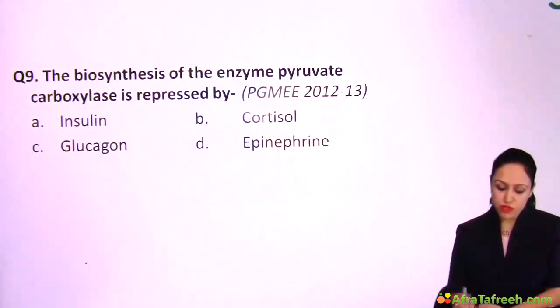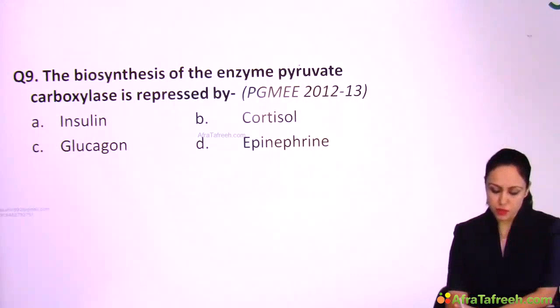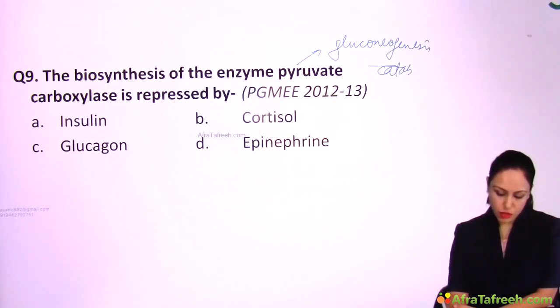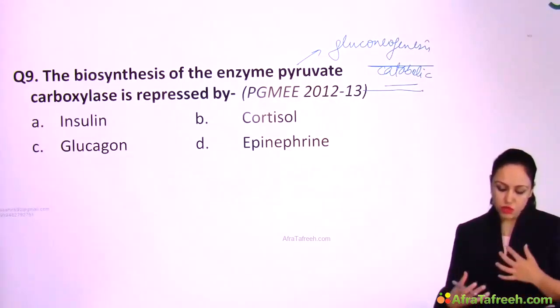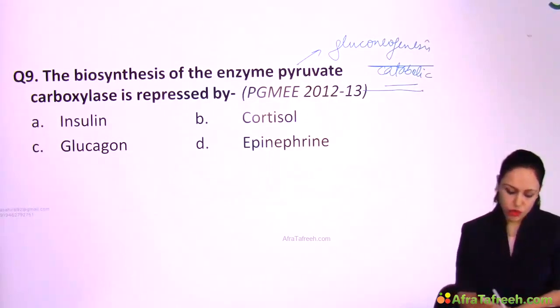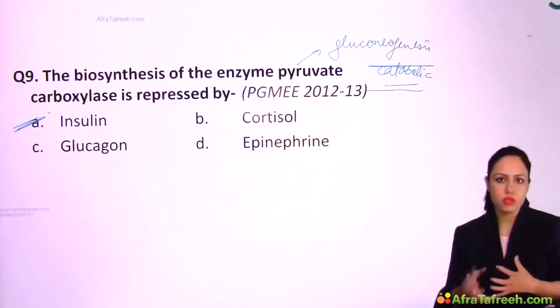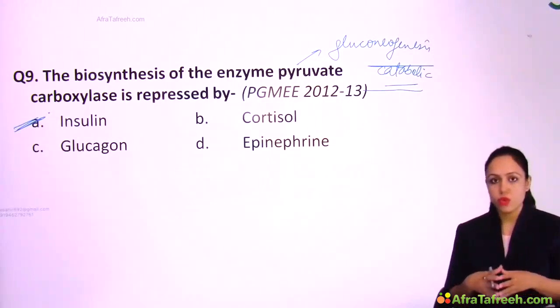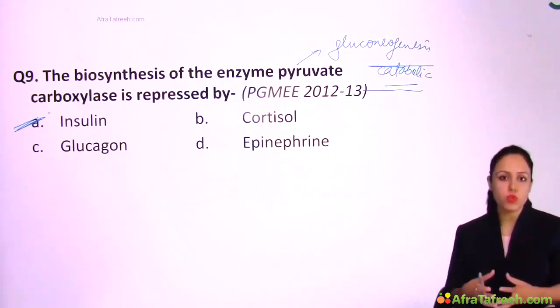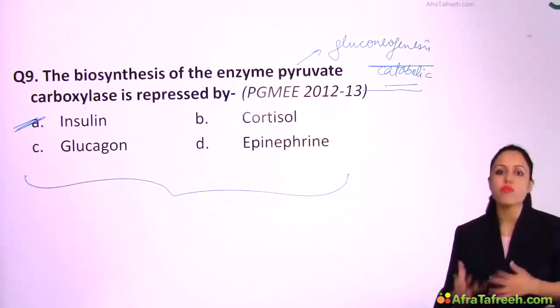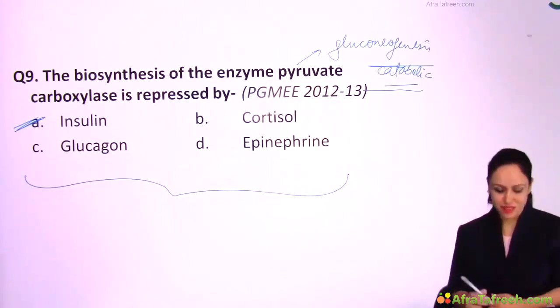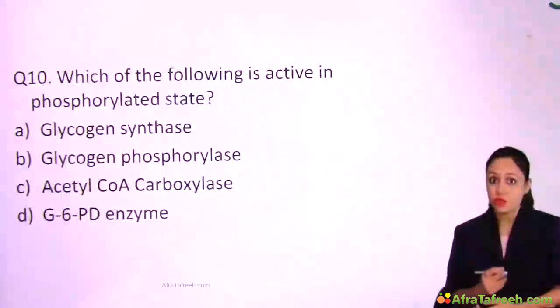Next, biosynthesis of the enzyme pyruvate carboxylase. This pyruvate carboxylase enzyme is involved in gluconeogenesis, which is a catabolic pathway. So I will say this is a catabolic enzyme. The synthesis of this enzyme is repressed by which hormone? Answer is insulin. This question was asked in 2012. So again, for this question also, don't read the question. Just see the options. When these options are given, then obviously the answer is insulin, right?